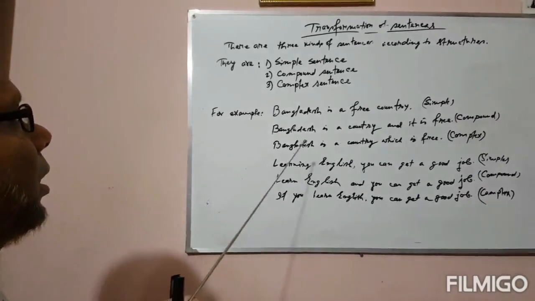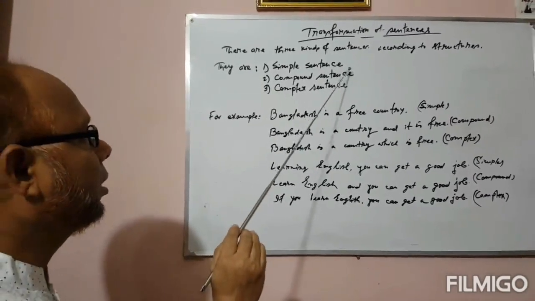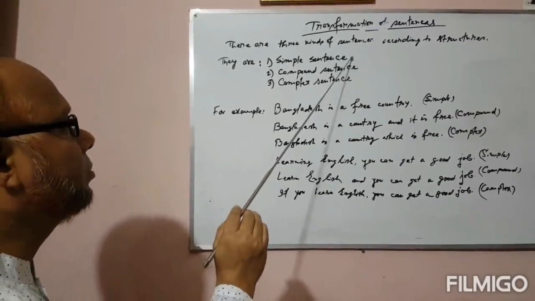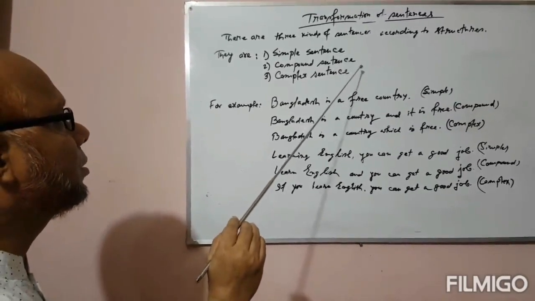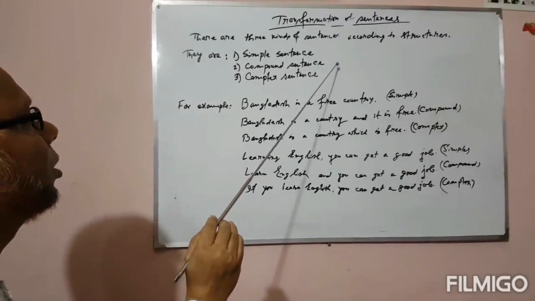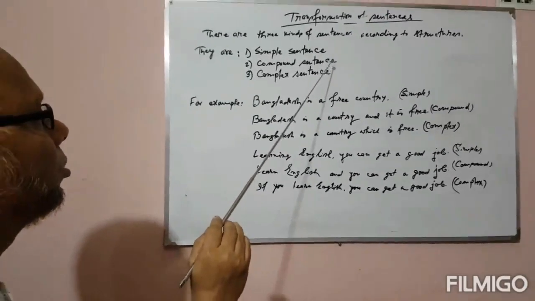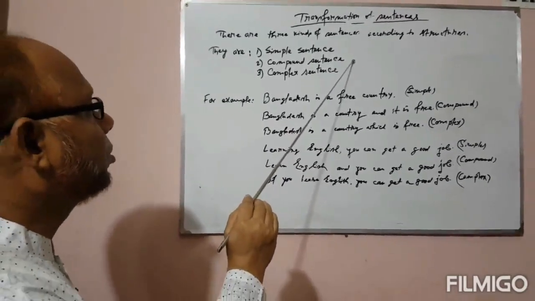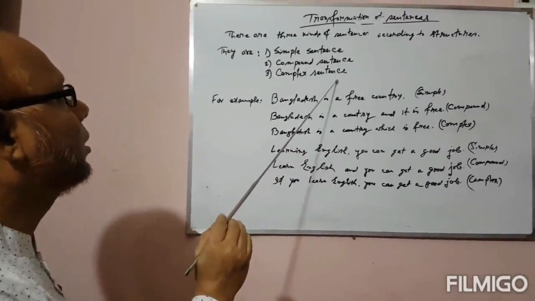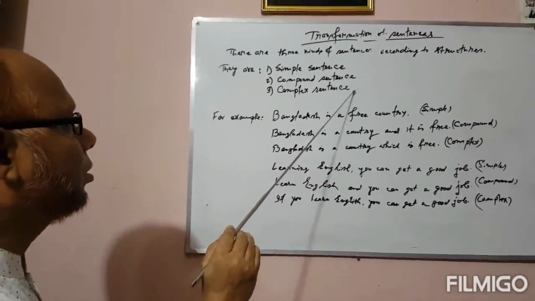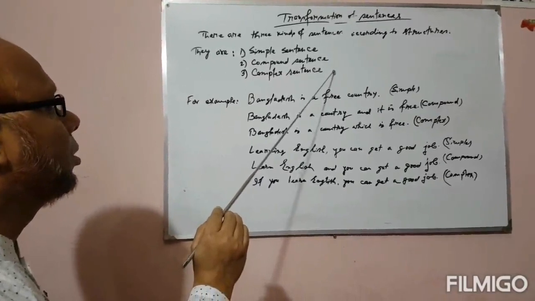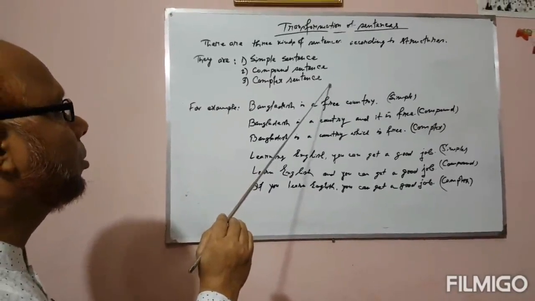That is, a simple sentence consists of one subject and one finite verb. A compound sentence consists of 2 independent clauses joined by a coordinating conjunction, and a complex sentence consists of one independent clause with 1 or 2 subordinate clauses.